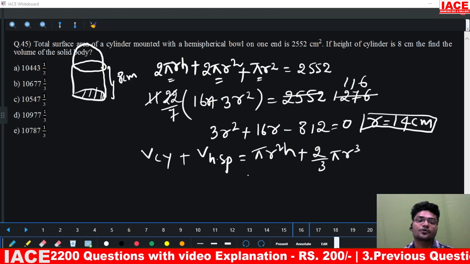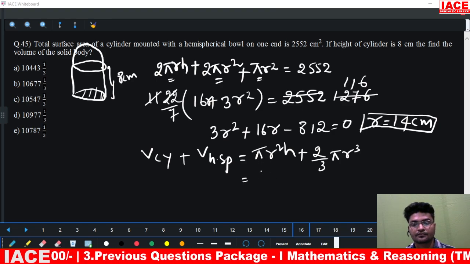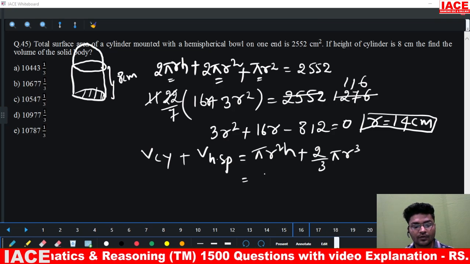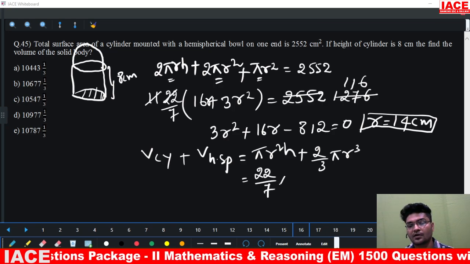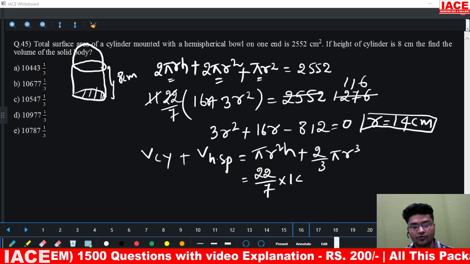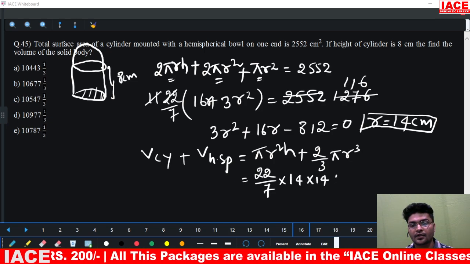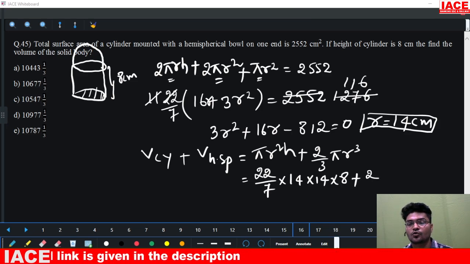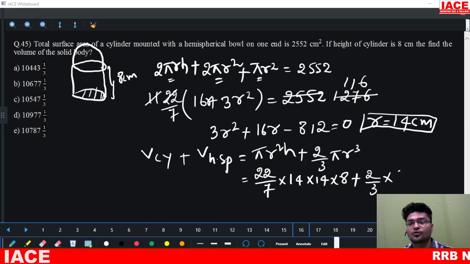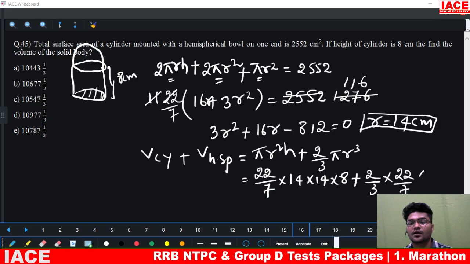So we have 22 by 7 into r square, r square means 14 into 14 into height 8, plus 2 by 3 into 22 by 7 into r cube.